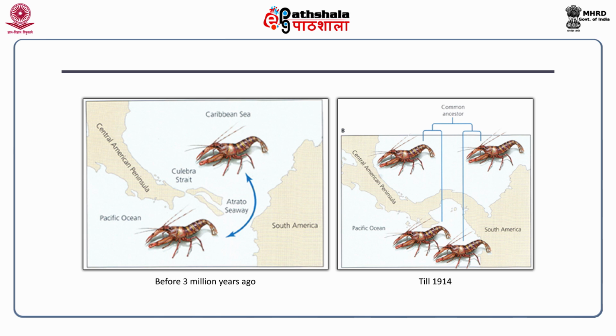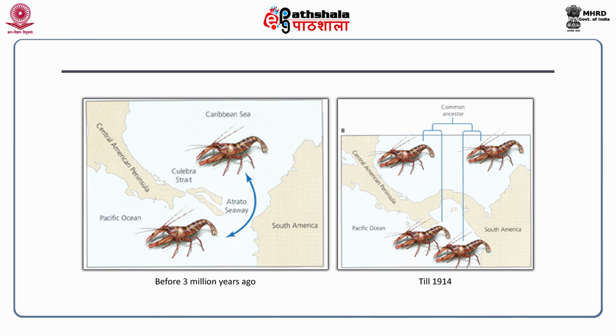But in the ocean, the formation of the isthmus became a barrier. No longer could, for example, fish or shrimps from both sides of the isthmus, the Atlantic and Pacific Ocean, interbreed.